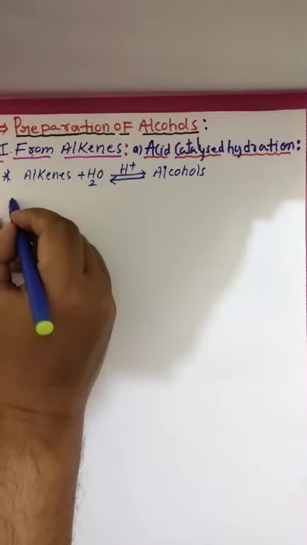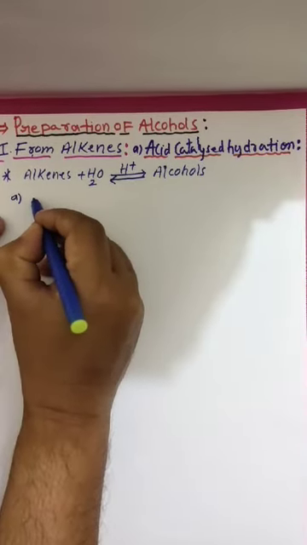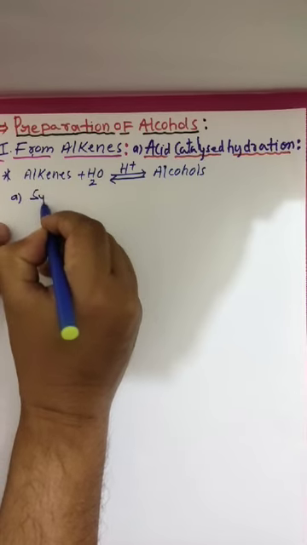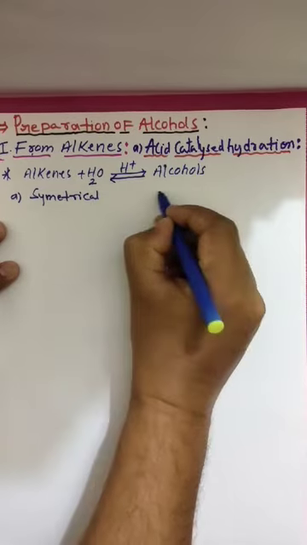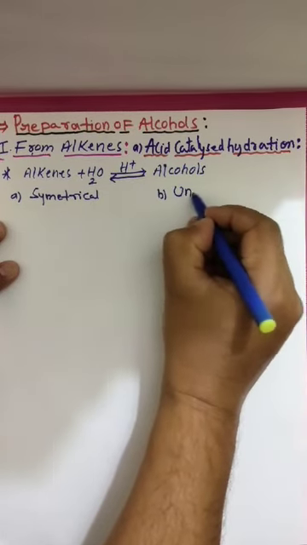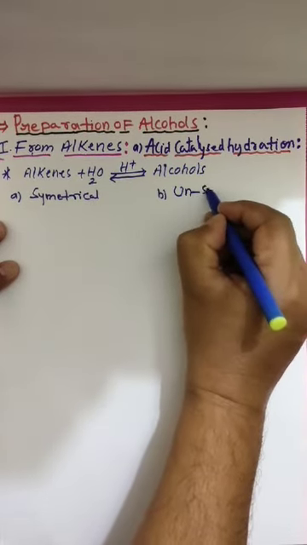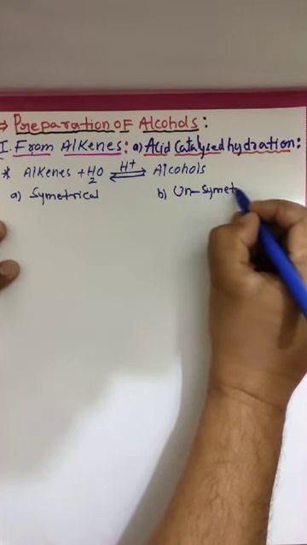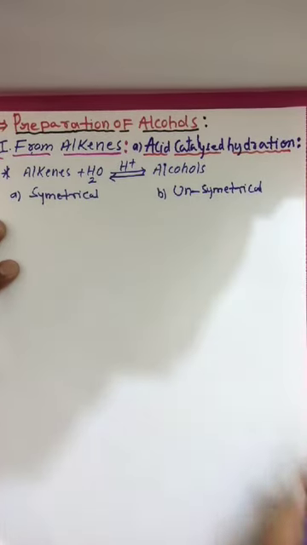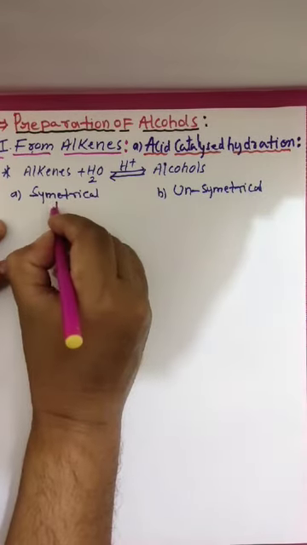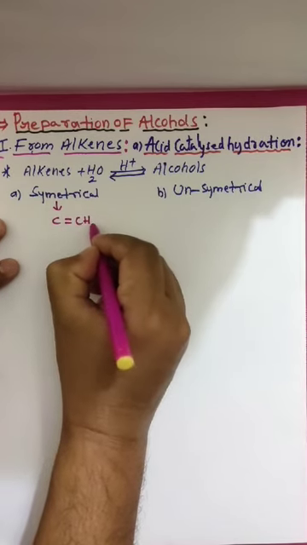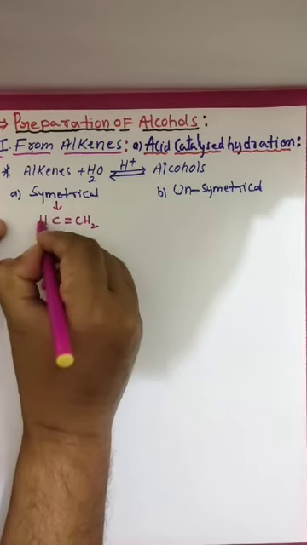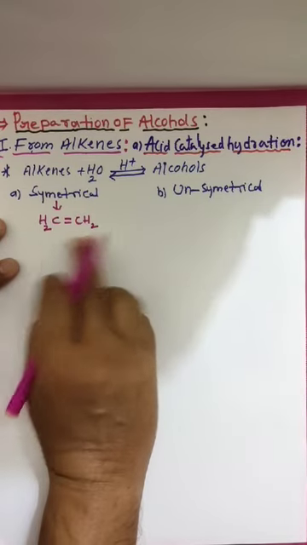Let me take alkenes. We have two types of alkenes. One is symmetrical alkene and the other is unsymmetrical alkene. What is a symmetrical alkene? If the ends of the alkene are the same, say these two ends are the same,